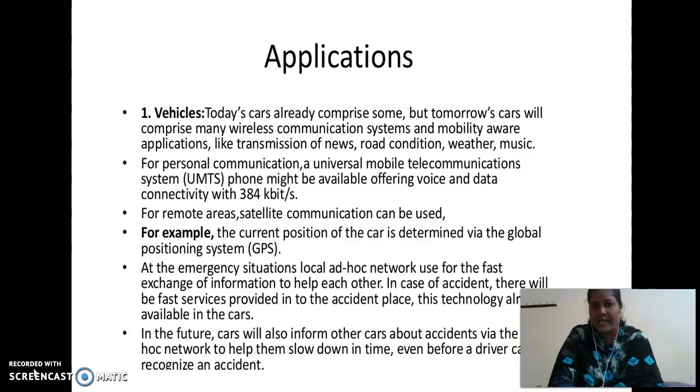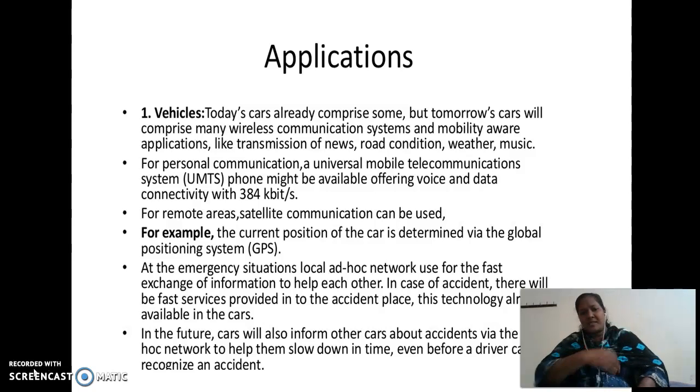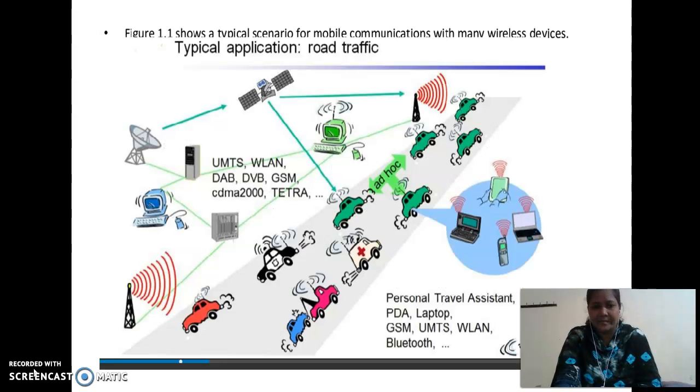Today's cars already comprise some, but tomorrow's cars will comprise many wireless communication systems and mobility aware applications like transmission of news, road conditions, weather, music, etc. For personal communication, universal mobile communication systems are used. For example, the current position of the car is determined via the global positioning system, that is GPS.